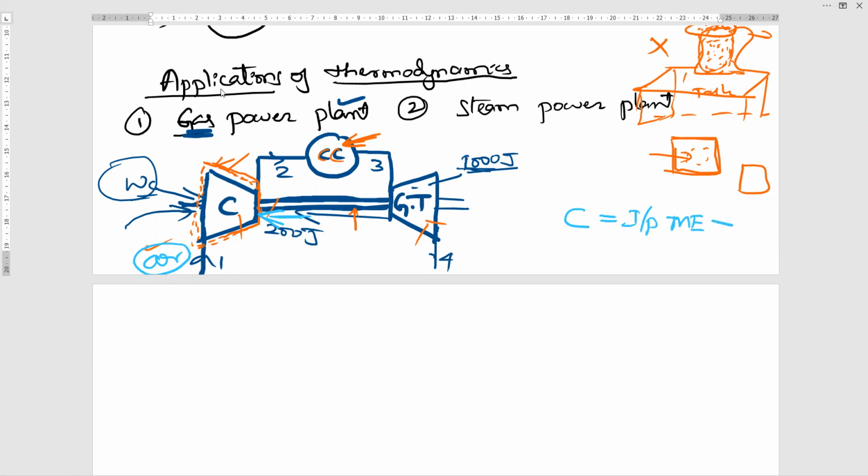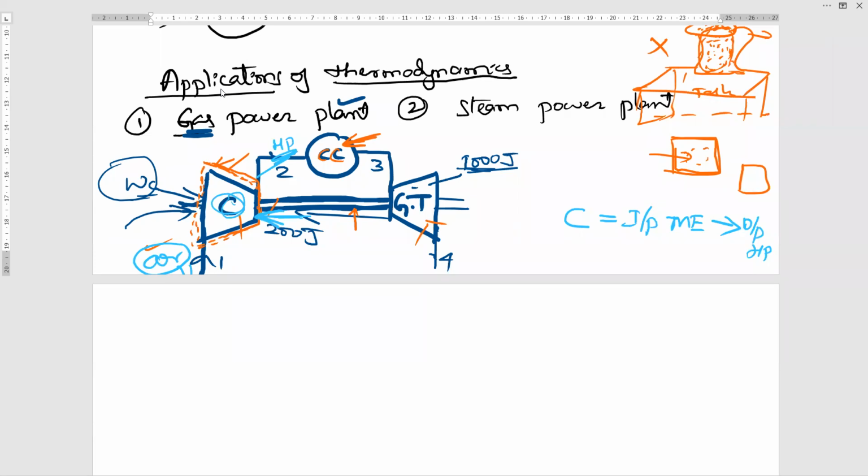Very good. Now what is the compressor doing? The compressor's function is to absorb atmospheric air and increase the pressure to high pressure. So this mechanical energy is converted into high pressure energy, so the output energy is high pressure energy.